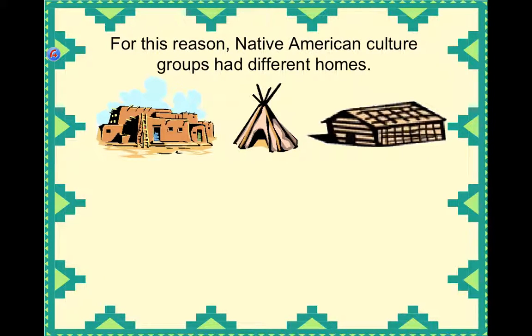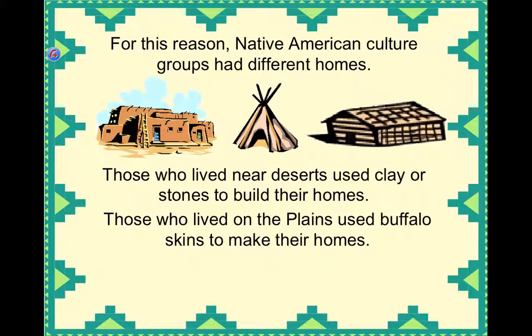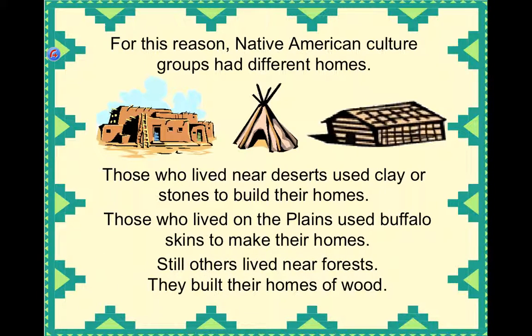For this reason, Native American culture groups had different homes depending on where they lived. Those who lived near deserts used clay or stones to build their homes. Those who lived on the plains used buffalo skin to make their homes. And others that lived near forests built their homes out of wood.